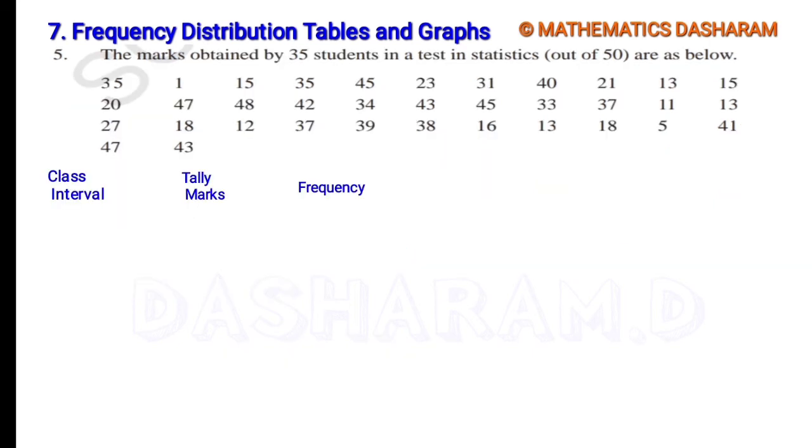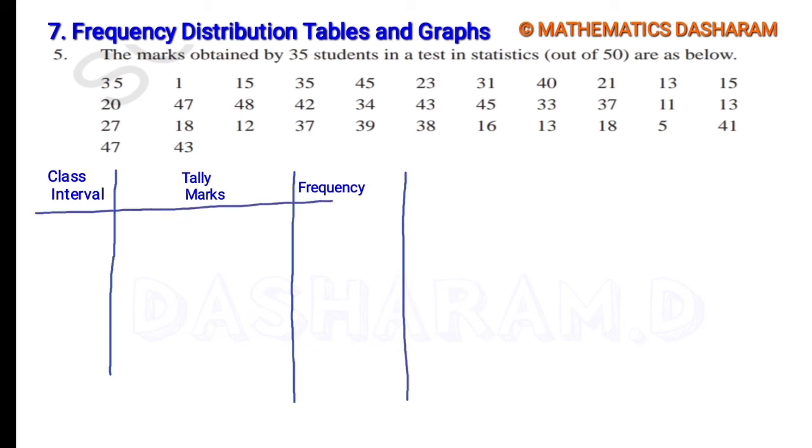So in the table, first I am taking the class interval, second tally marks, third frequency. In the given data, the minimum value, the smallest one, is 1. So that is why I am taking the first class interval 0 to 10.